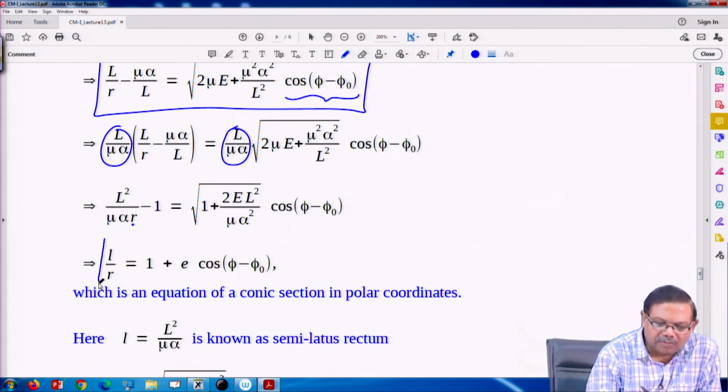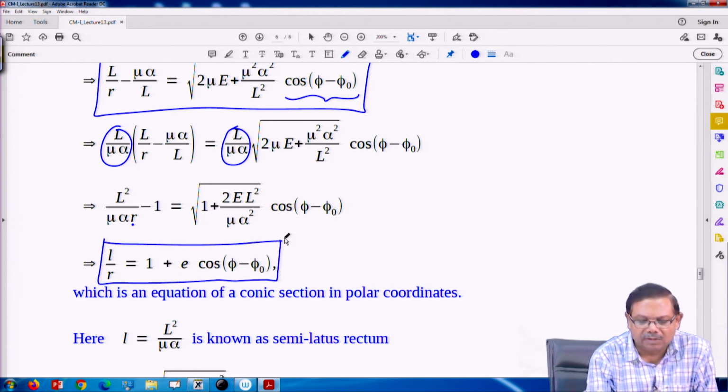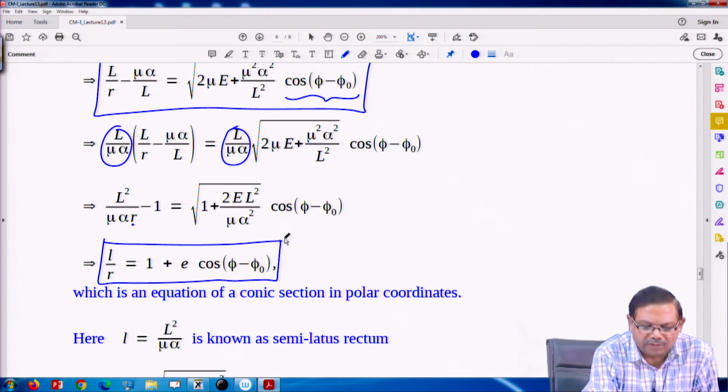So, this can be written in terms of r and phi, that is a standard form.